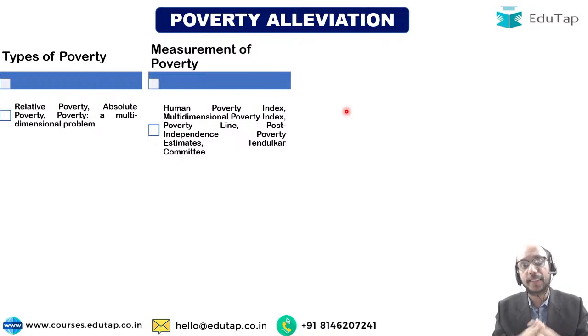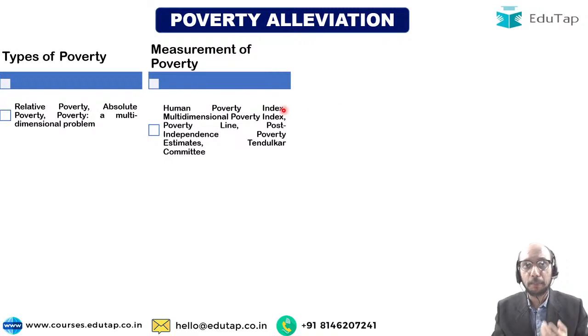Then the other important dimension that we need to know about is how exactly we are measuring poverty. How is it that India is measuring poverty, let us say, from independence downwards? How are international organizations such as World Bank measuring poverty, right? What are the different indices used for measurement of poverty? What is the methodology adopted in India to measure poverty? These are very, very important concepts that we need to know.